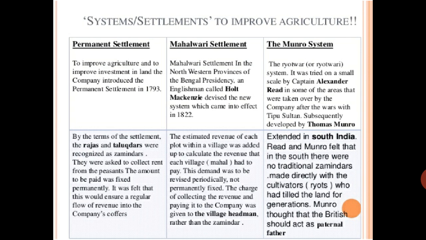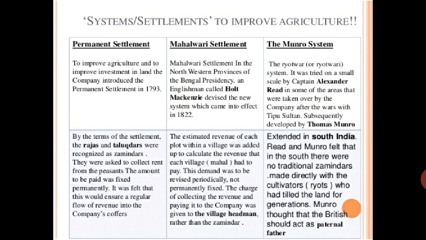But in the Permanent Settlement also they were not satisfied. To improve the agriculture and to improve the investment in land, the company introduced the Permanent Settlement in 1793. By the terms of the settlement, the Rajas and the Talukdars were recognized as zamindars. They were asked to collect the rent from the peasants. The amount to be paid was fixed permanently.